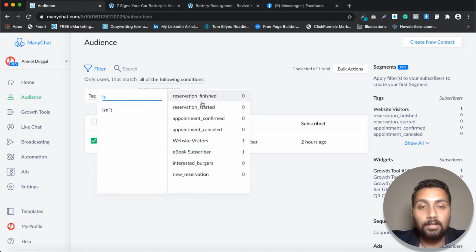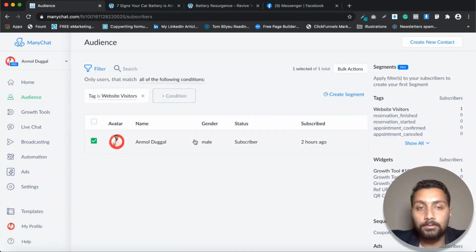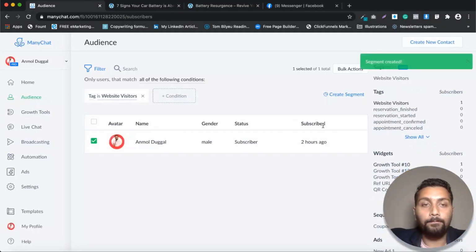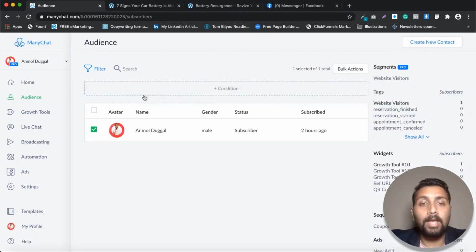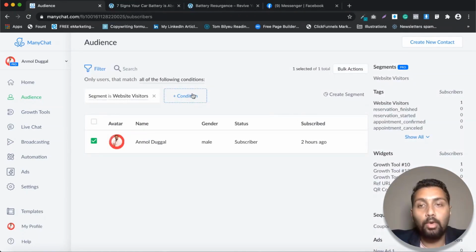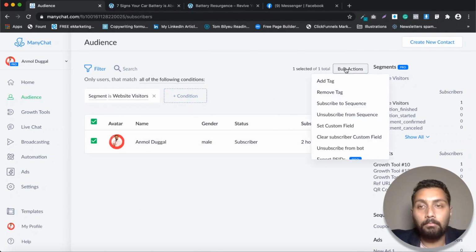So see here, if tag is, now website visitors were our tag, then there was this ebook subscriber as well, right? If I click on website visitors, now I will see only those people. Now see what option we have here. We have an option to create segment. So I can create a segment and I can name it website visitors, and I can confirm it. When this segment is created, I can actually go ahead and perform certain actions on these people as well. I can filter these people out, select them, and maybe delete them, or I can remove them.